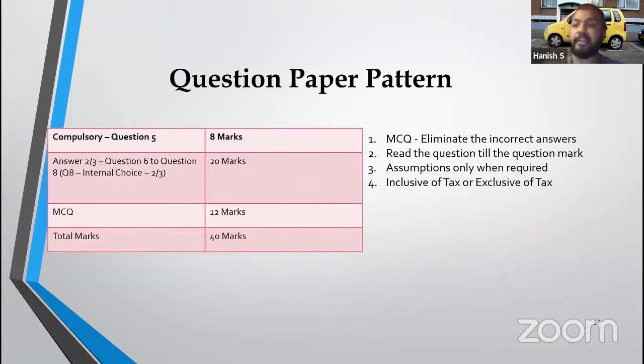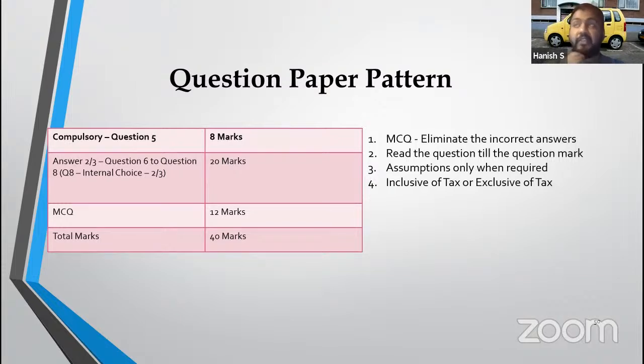Second, read the question till the end. Even if we have solved the same question, even if the RTP has given the same question, the question at the end, the expectation might be completely different. The question might say, what is the tax payable? What is the net tax payable? The difference between tax payable and net tax is that tax payable is output tax and net tax is after input tax. Or what is the tax payable by cash? So output minus input, whatever is the balance, plus RCM, that is the amount I'm required to show, right? So please read the question till the end. Even if you have solved the question 2 minutes before the exam has started, please read it till the end and understand what is your expectation.